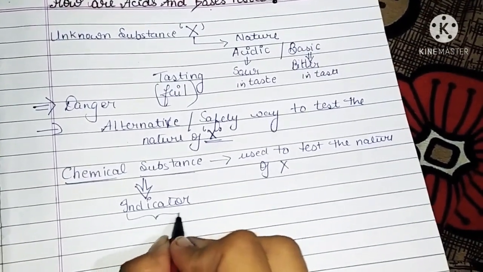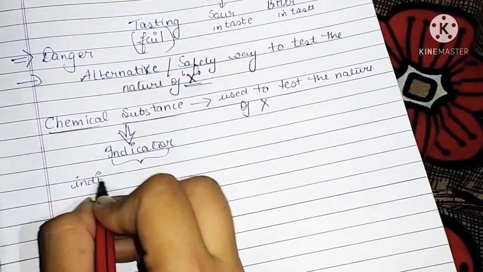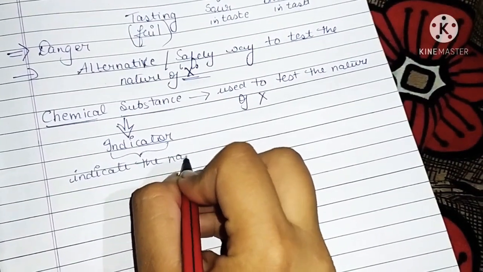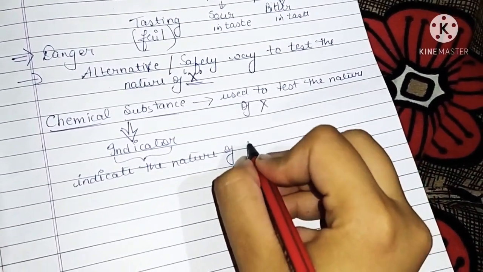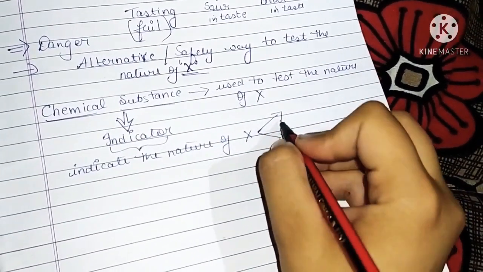As the name suggests, an indicator indicates the nature of an unknown substance in two different ways.